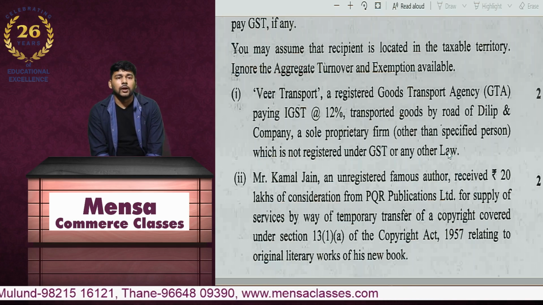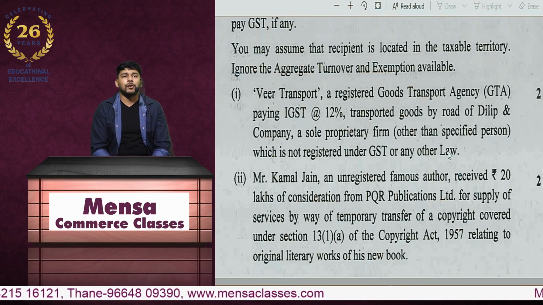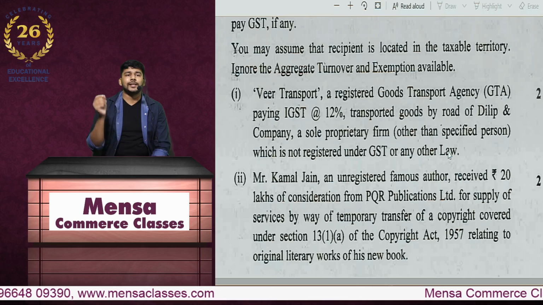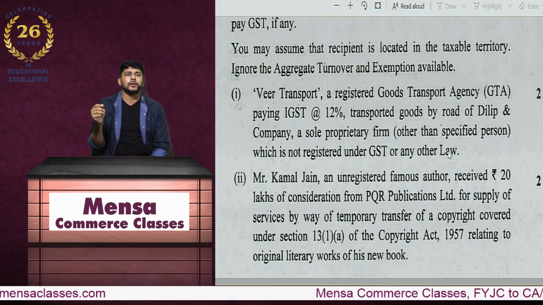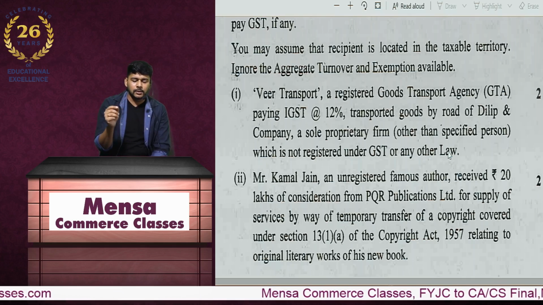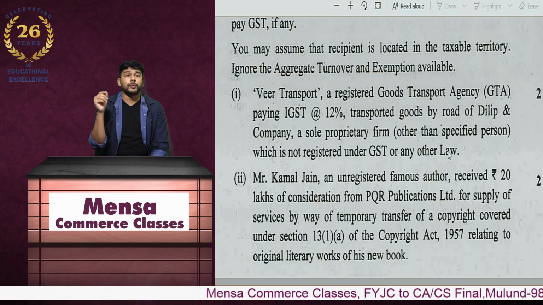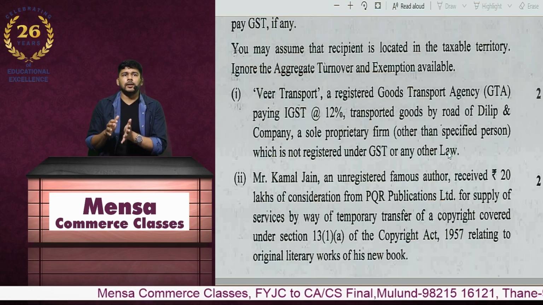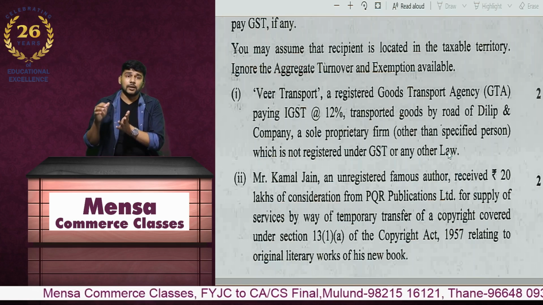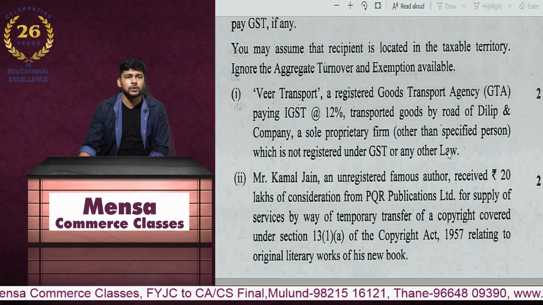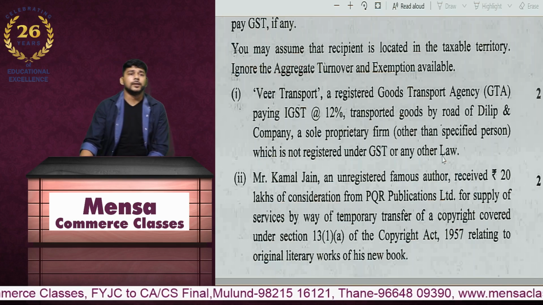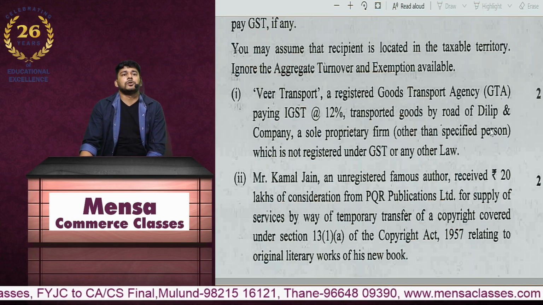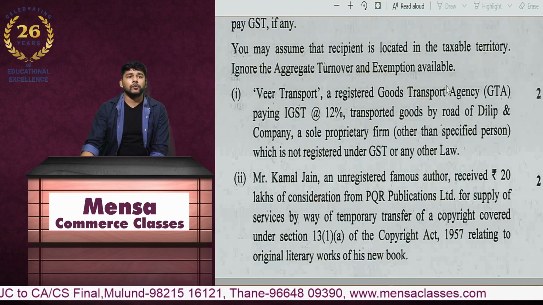So now over here, since the supply of services of goods transport agency has been made to a person who is an individual, who is not a firm, who is not a company, who is not a registered recipient, but is an unregistered sole proprietary firm, in this case the provisions of section 9 subsection 3, which compel the applicability of reverse charge, do not really exist. So in this case, it will be We Transport who will be charging the GST on forward charge mechanism at 12%, right?